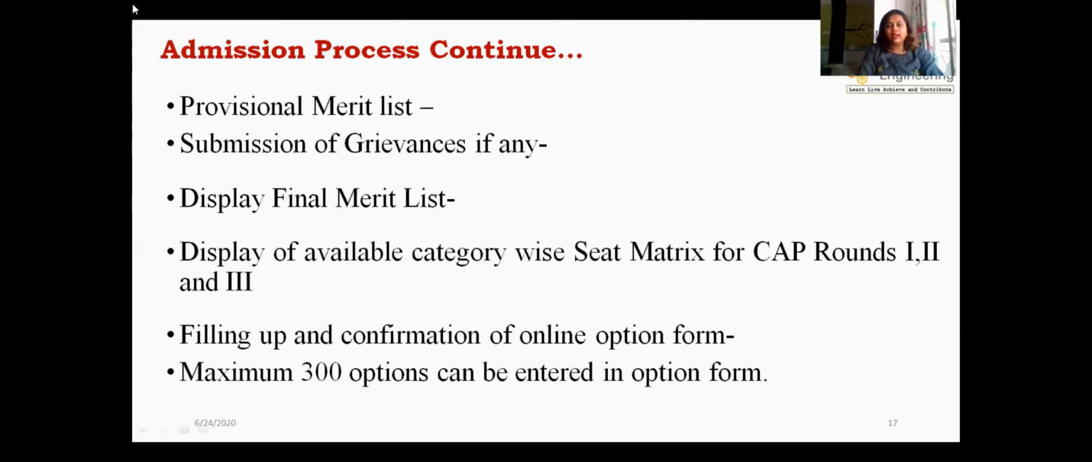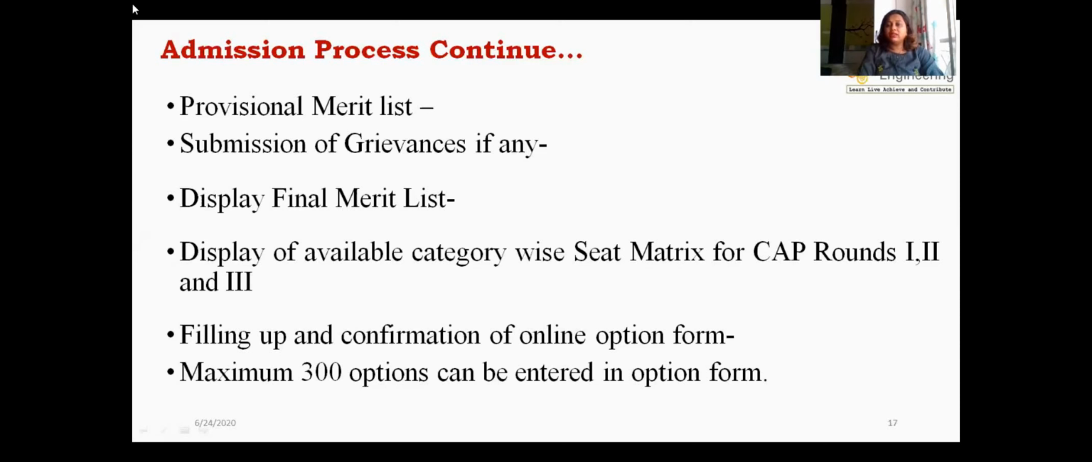After that deadline, a final merit list is displayed by the DTE. After that, the available category-wise seat matrix for all the institutes in the Maharashtra state will be displayed on the DTE website. What is a seat matrix? That we'll see afterwards. This seat matrix is displayed for the CAP rounds, that is Centralized Admission Process rounds 1, 2 and 3. There will be 3 rounds of admission.